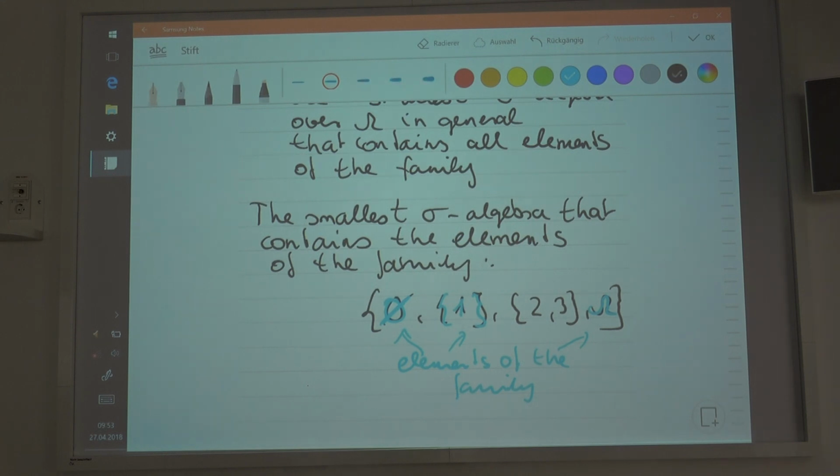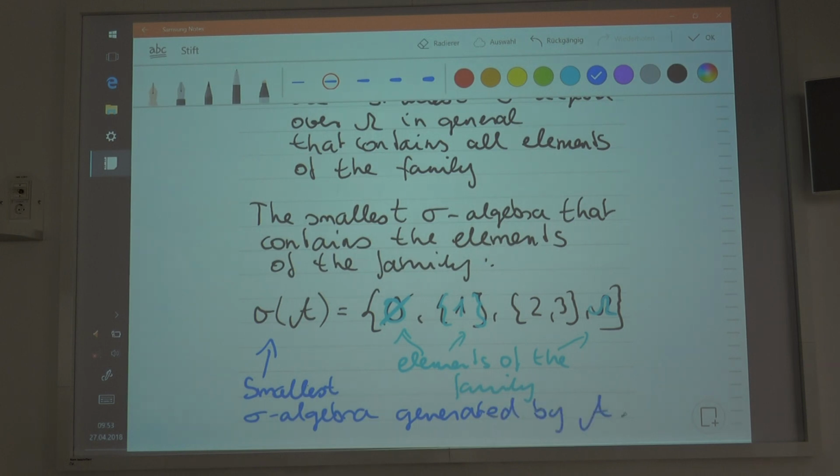We call this sigma of A. This is the name of it: the smallest sigma algebra generated by the family A. As I mentioned before, A was not a sigma algebra, because it was not closed under complementation.